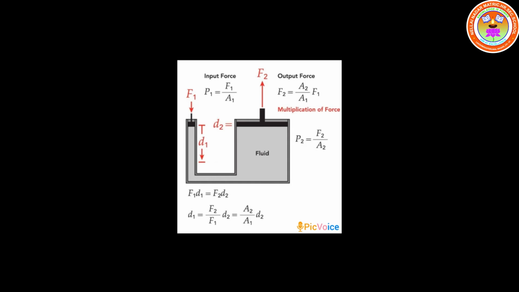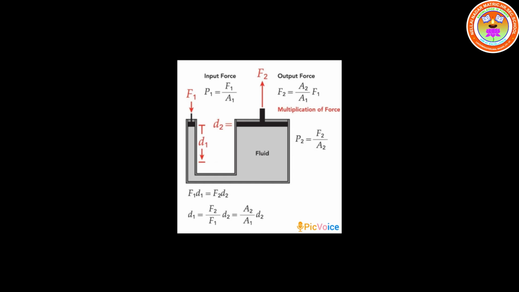Therefore, the pressure for the larger area, P2, equals F2 divided by A2. Students, already we have discussed the pressure formula: pressure is equal to force divided by area.